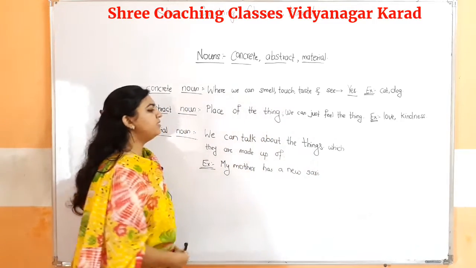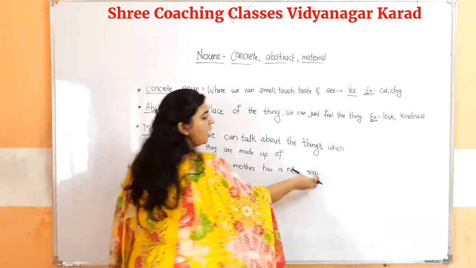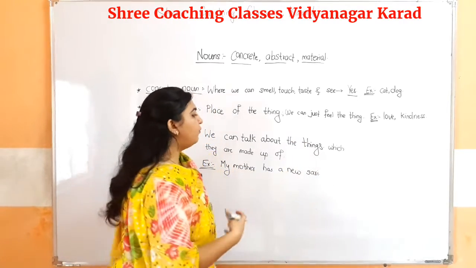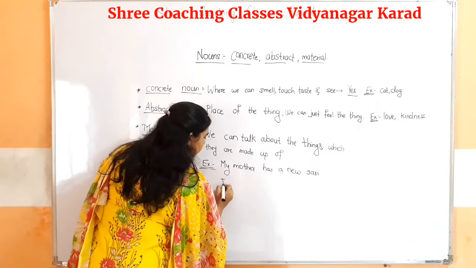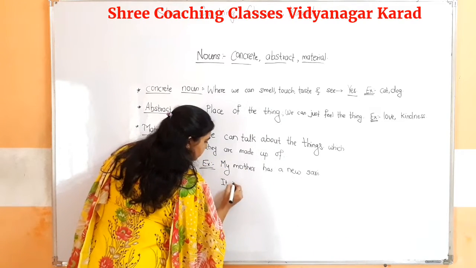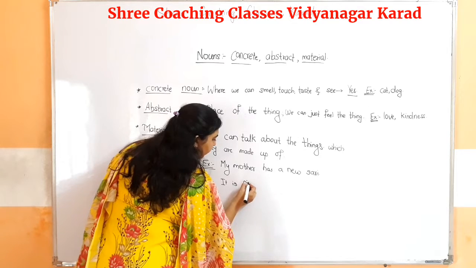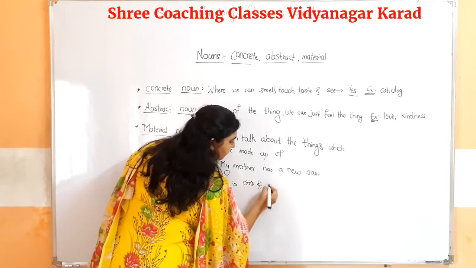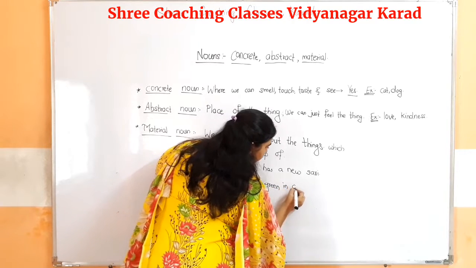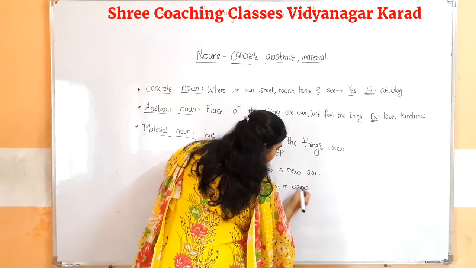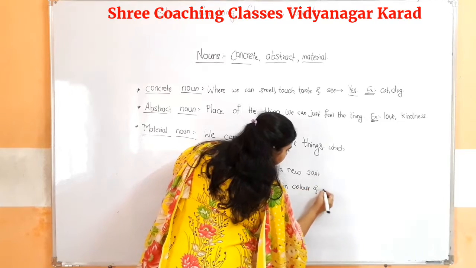Okay, the sari represents the thing. Now further I can describe it as it is pink and green in color and made up of silk.